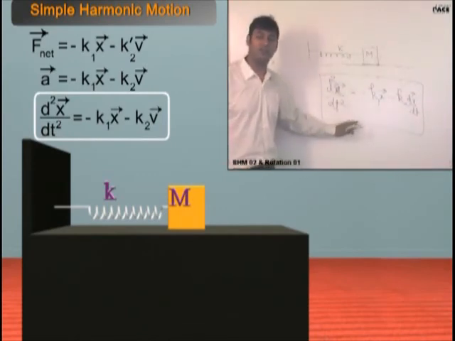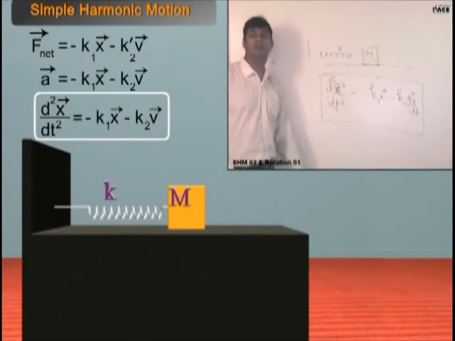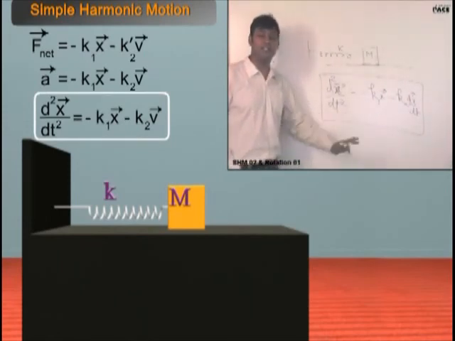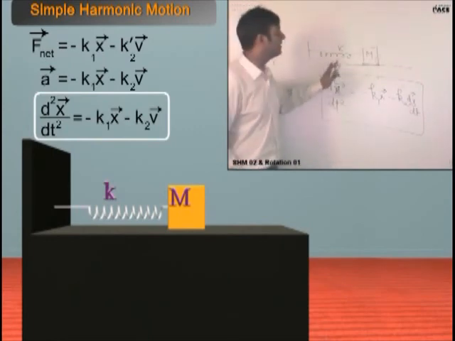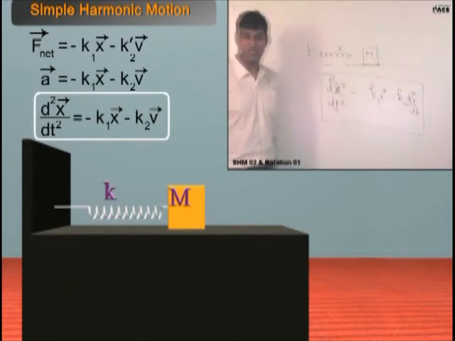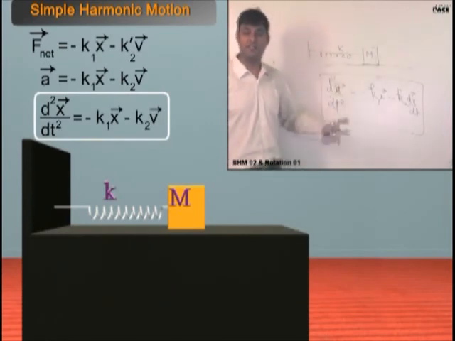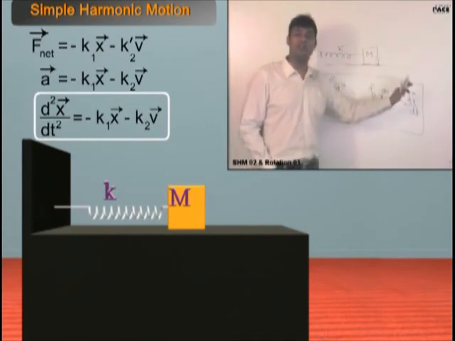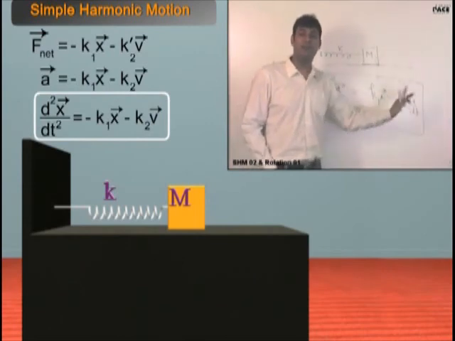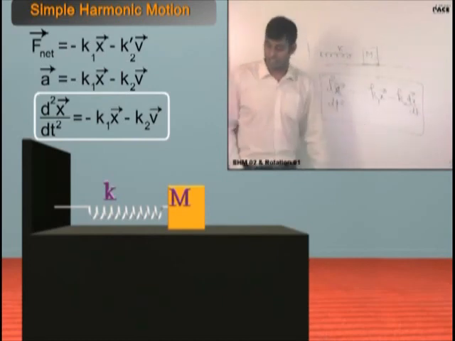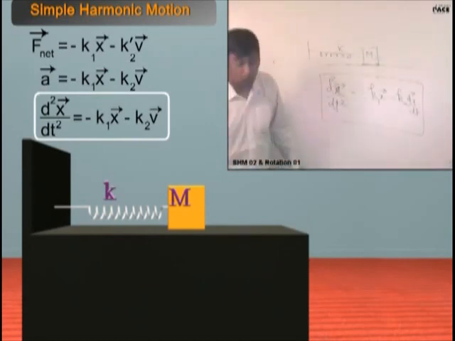But this is for your boards, not for IIT at all. So it is not a part of the IIT JEE syllabus, so I am skipping this. But you should be aware what damped oscillations are. Damped oscillations are oscillations which have viscous forces or friction forces, where energy is not conserved, energy is being lost due to the viscous forces, and slowly the oscillations are getting damped. Damped means the oscillations are dying, the damping effect, and this is called damped oscillation.